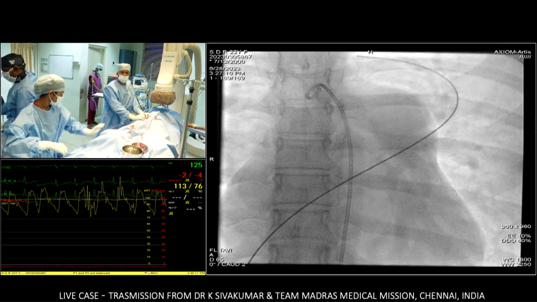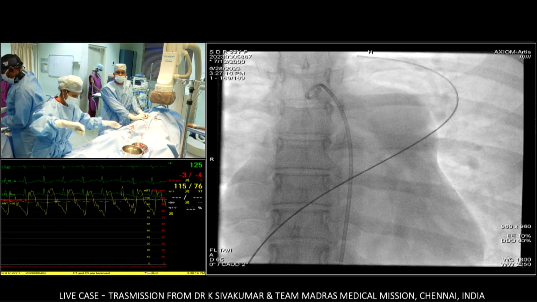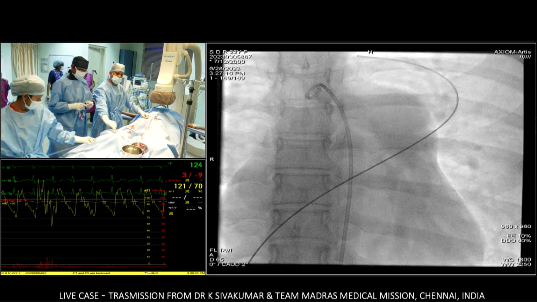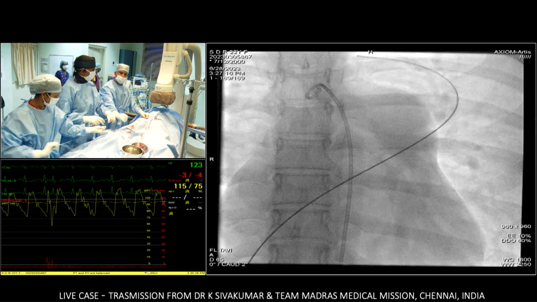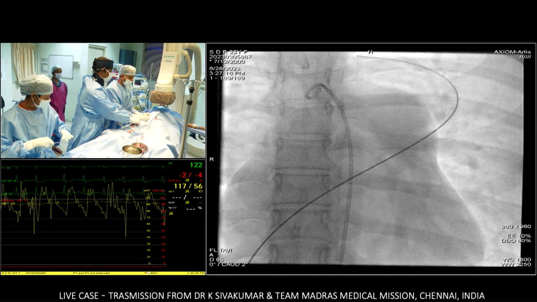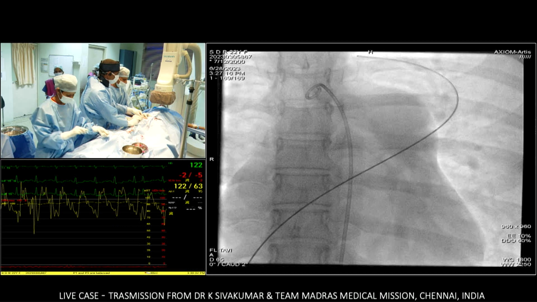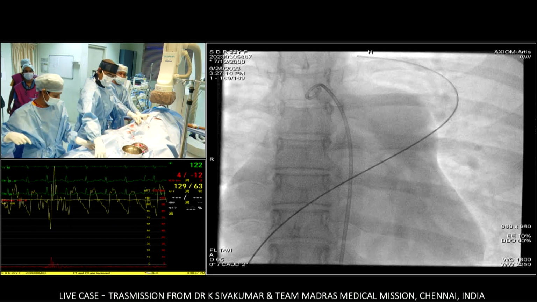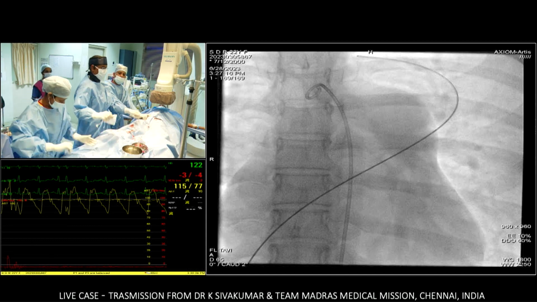Siva, just a practical question. Before starting the balloon occlusion test, what would you expect? What are the differences or variations that you would expect, to carry on to close the defect with an ordinary device, to put a fenestrated device, or give up? There are three options you are facing.